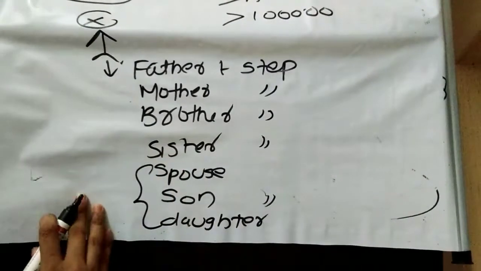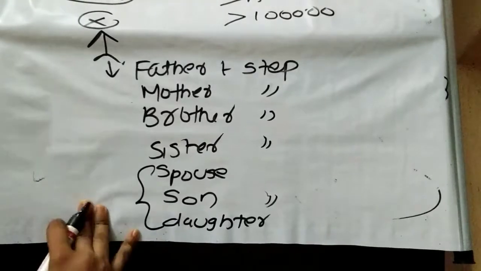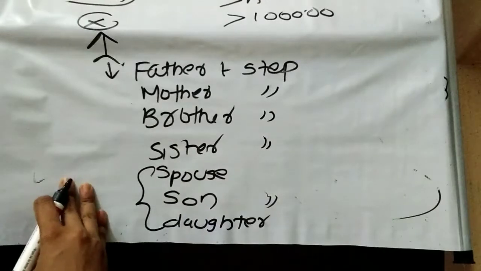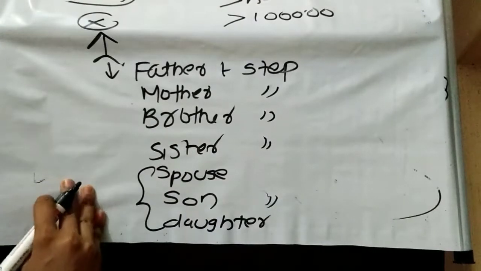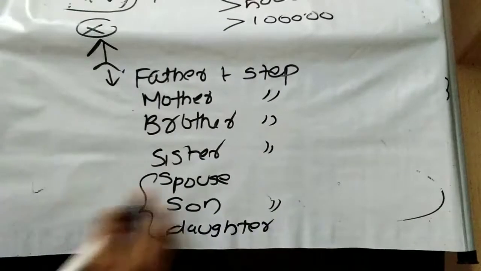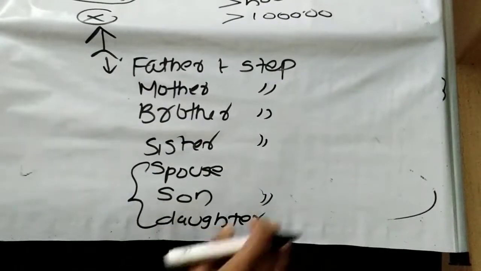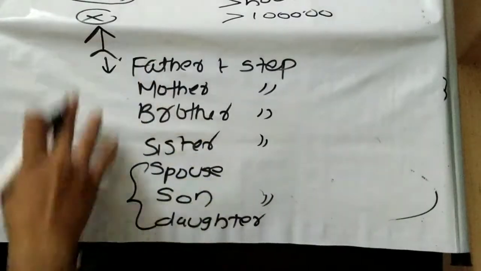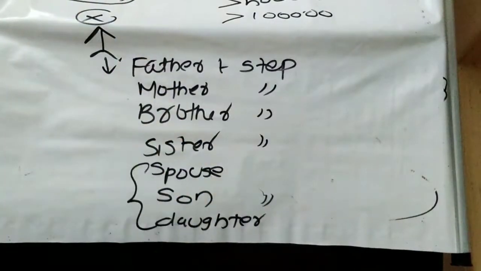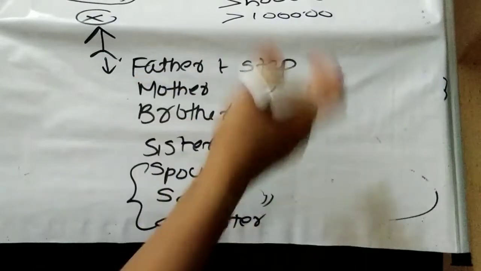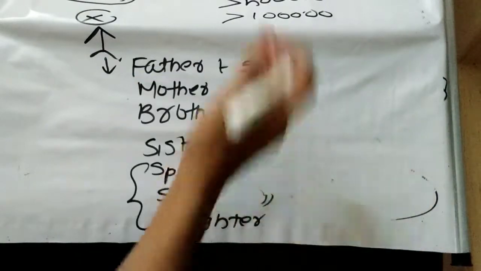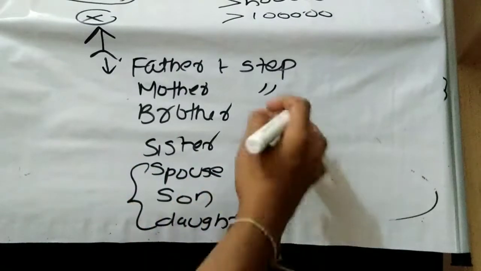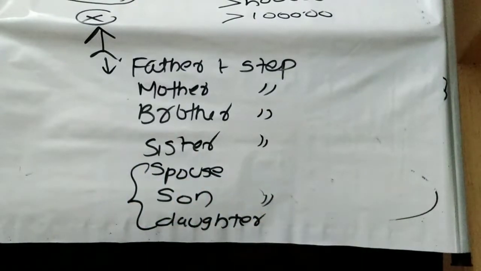Actually with respect to spouse, there is no concept regarding step spouse. Don't get emotional, don't get sad, it is excluded. So if he is having a stepdaughter, no problem, they are not included in the purview of a relative. So father including stepfather, mother including stepmother, brother including stepbrother, sister including stepsister, spouse, son including stepson, daughter. Stepdaughter is not included as the relative.